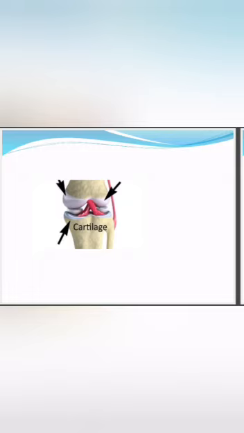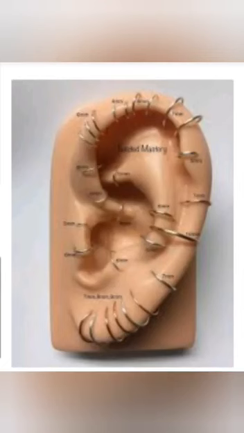Cartilage smoothes bone surfaces at joints and is also present in the nose, ear, trachea, larynx. Cartilage of ear can be folded also. If you touch your ear, you can just see that the cartilage of the ear can be folded.